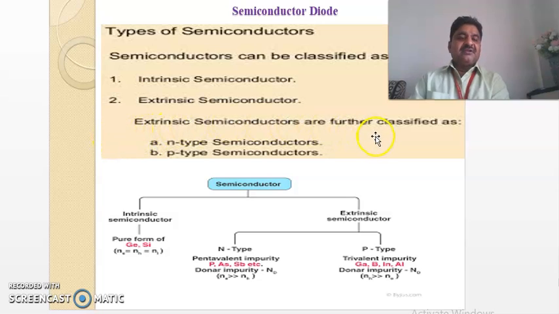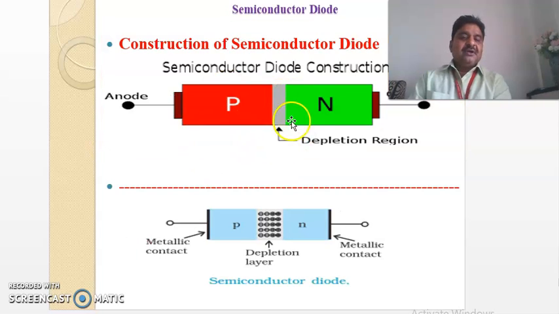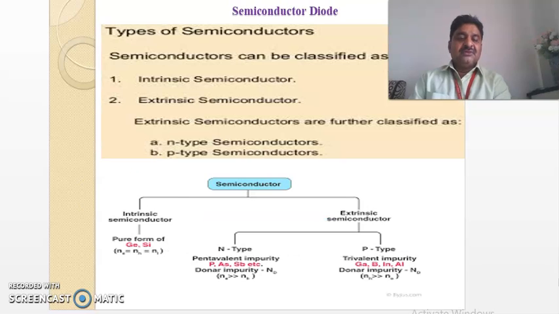Extrinsic semiconductors are further classified into two types: N-type semiconductor and P-type semiconductor, which we have seen while discussing the concept of semiconductor diode. P-type material, N-type material. P-type semiconductor, N-type semiconductor. What is P-type? Actually, P-type semiconductors are nothing but extrinsic semiconductors.